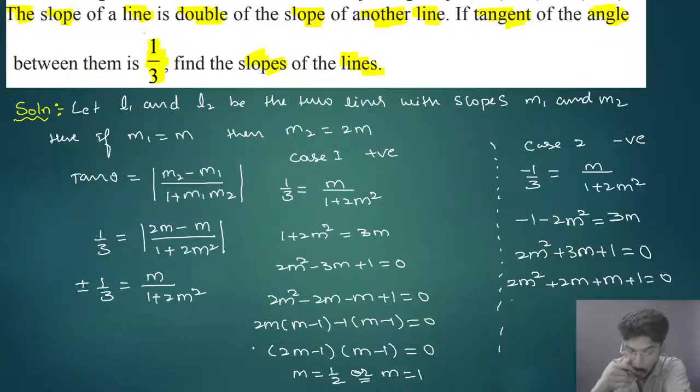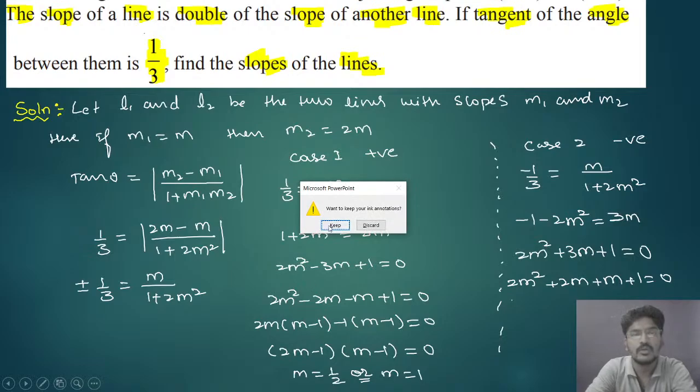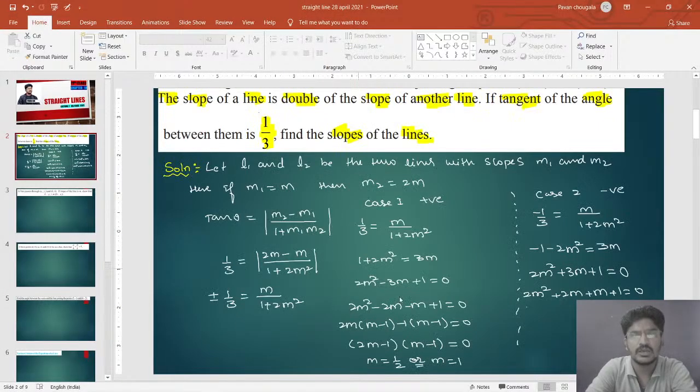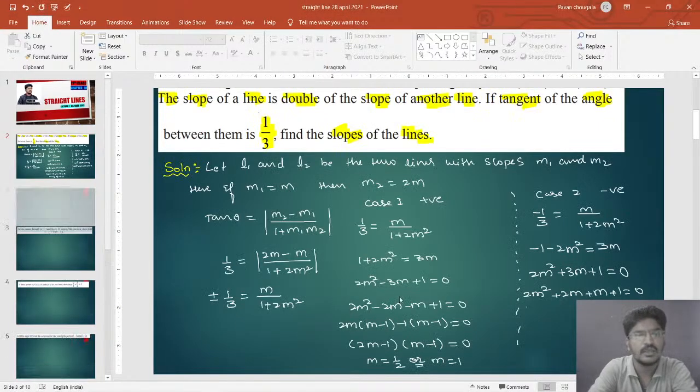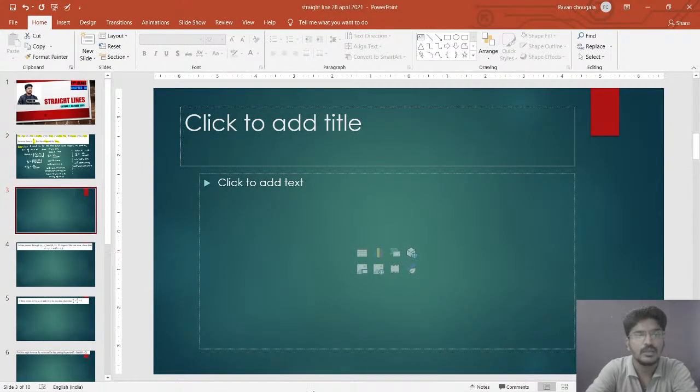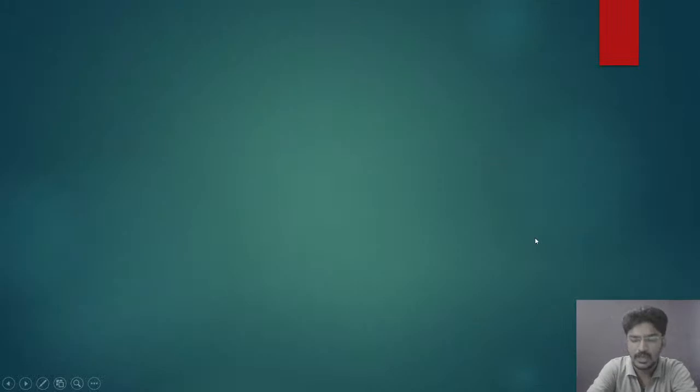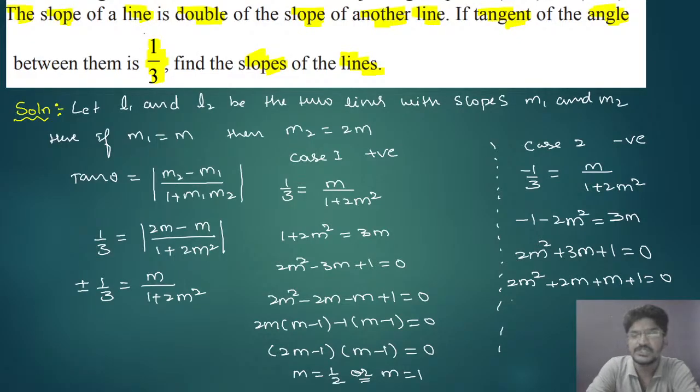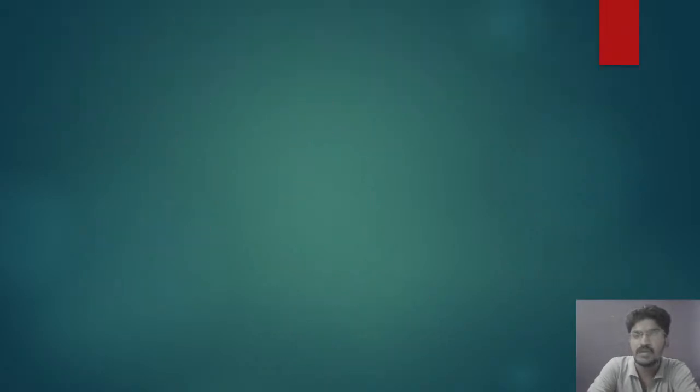Okay. So here 2m² + 2m + m + 1 = 0. For this we have to take one more slide and solve it.